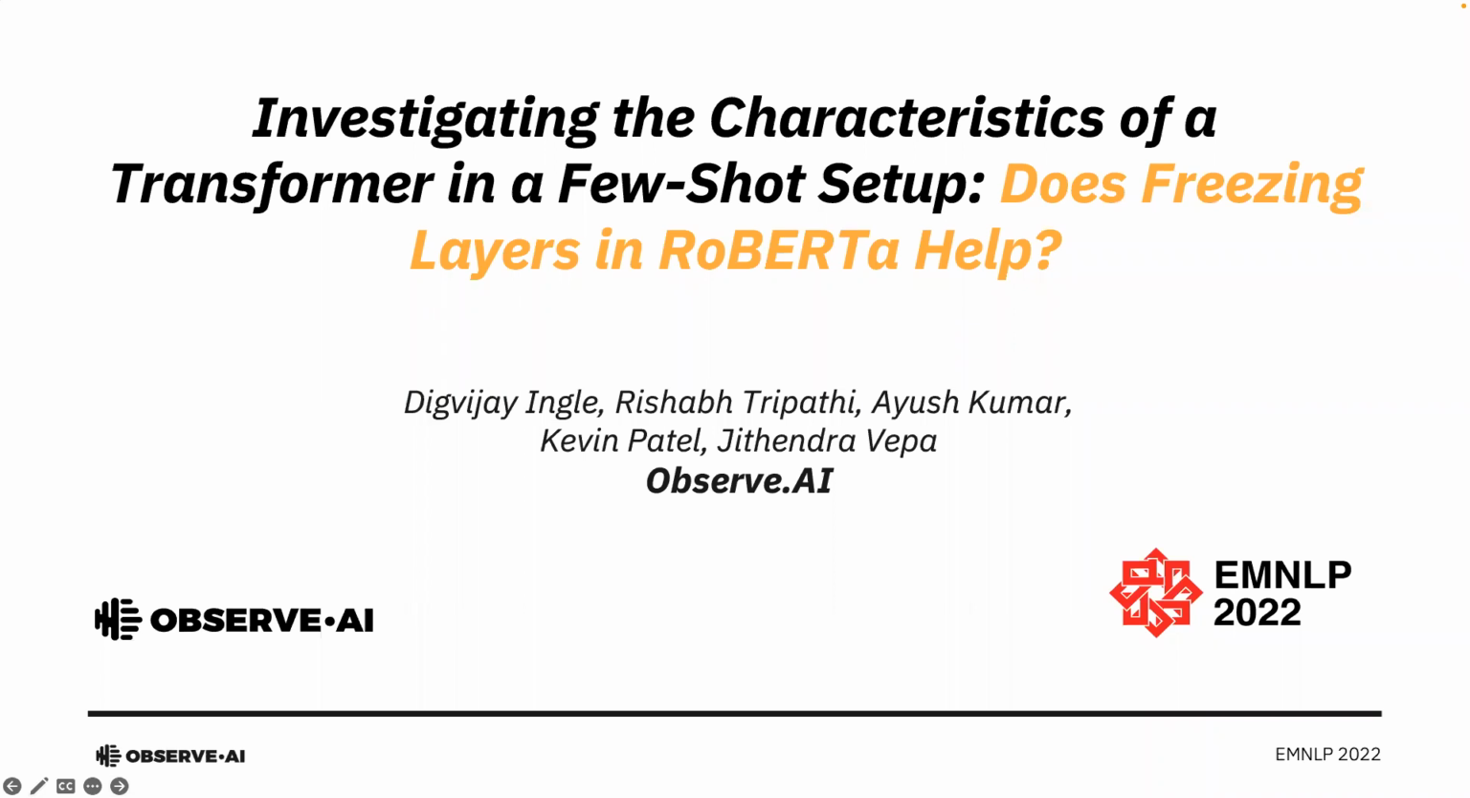In this session, we would be talking about our recent work that we submitted to the 5th edition of the BlackboxNLP workshop. The work is titled Investigating the Characteristics of a Transformer in a Few Shot Setup: Does freezing layers in RoBERTa help? This work has been done alongside other authors, namely Rishabh Tripathi, Ayush Kumar, Kevin Patel, and Jithendra Vepa from Observe.ai.